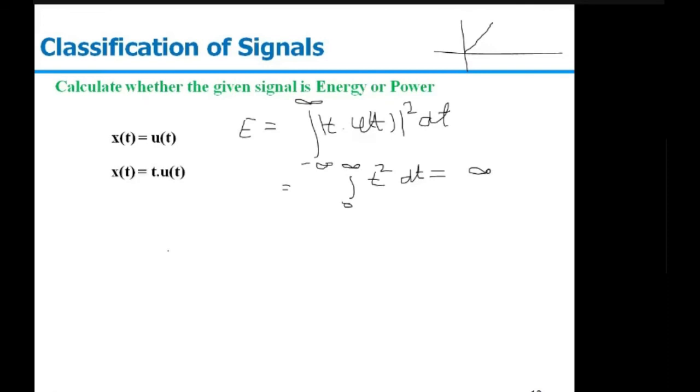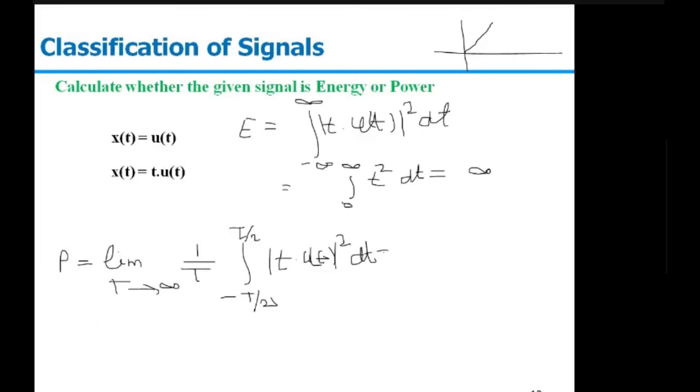Now if you're talking about the power of the given signal, power will be the limit T tending to infinity of 1 upon T, integral from minus T by 2 to T by 2 of mod of t u(t) square dt. Again, from minus T by 2 to 0 the value will be 0. So we can write it as 1 upon T integral of t square dt, where the limit is from 0 to T by 2. This will be t cube upon 3, and when we put the limit, it will be T cube upon 24.